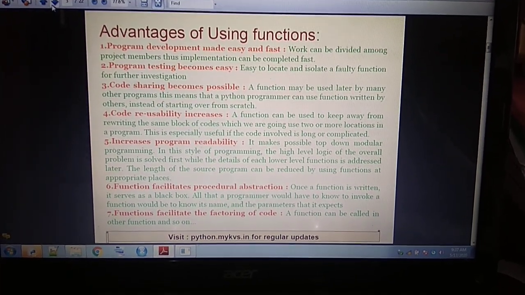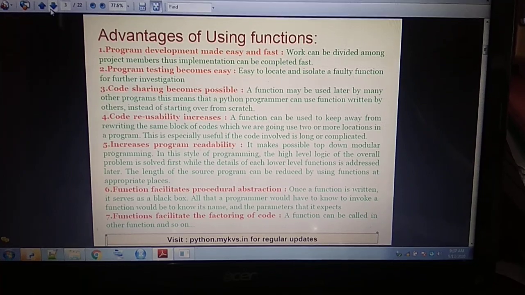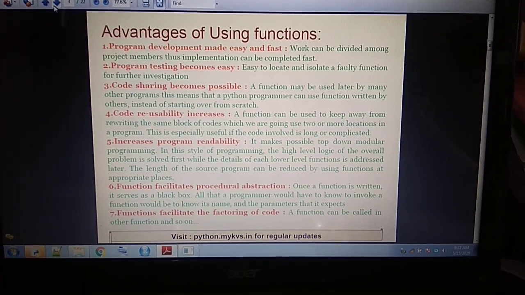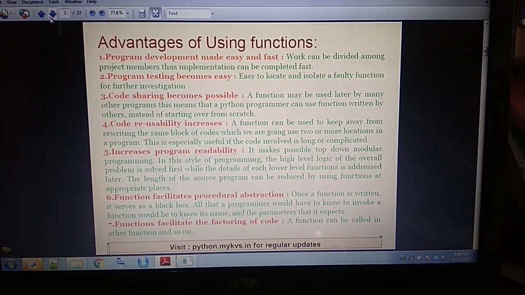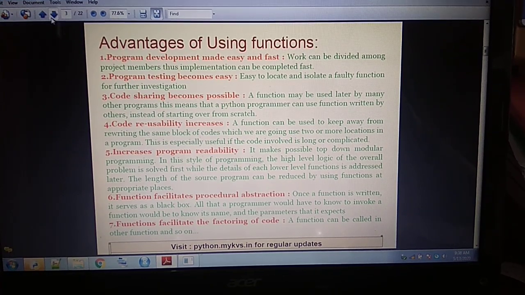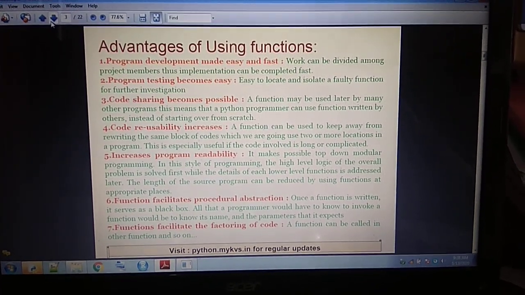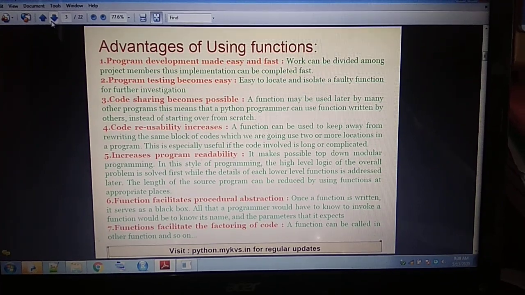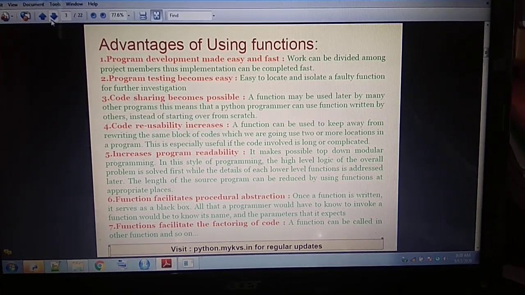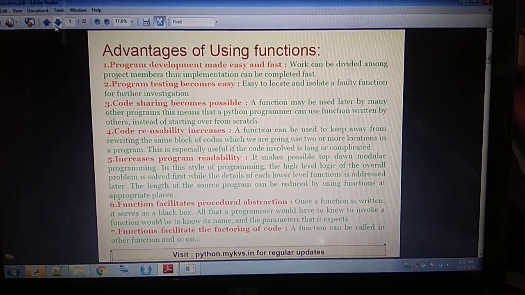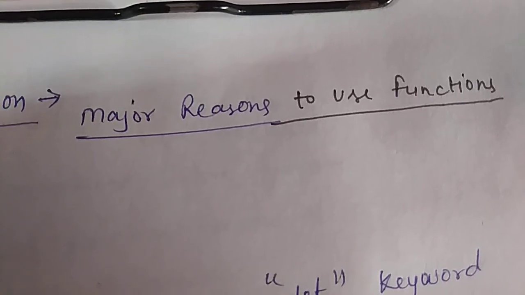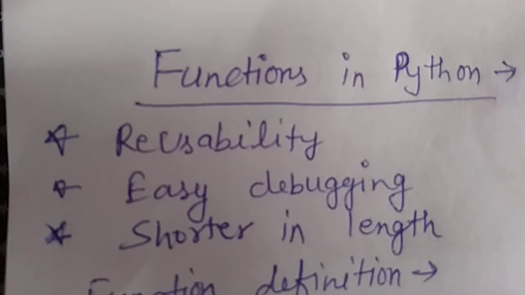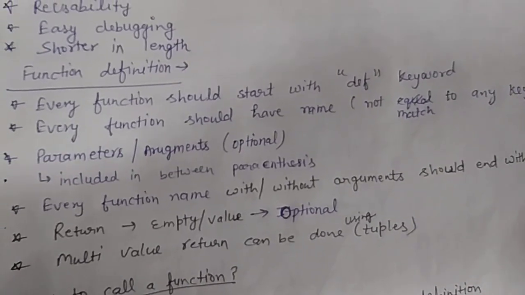In short, its advantages are reusability, easy and fast debugging, and shorter length. We can reuse a function a number of times after creating it. Second is easy and fast debugging; it can proceed very fast. Third is shorter length: if we create functions in Python, then the length of our program can be short. So in short, the major reasons to use functions are reusability, easy and fast debugging, and shorter length.